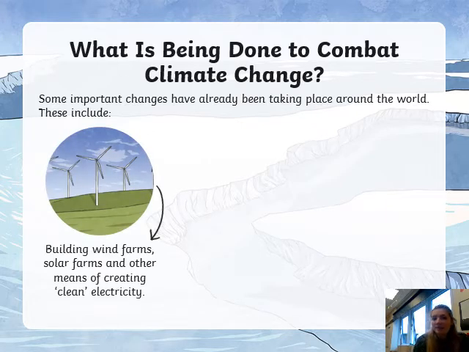So things like building more wind farms and solar farms, so that we are producing another way of creating electricity. Because obviously we're doing it naturally, the wind pushes, the wind turbine spins, and that spinning turns into electricity for us to be able to use. Now, the benefit of this is that we're not having to burn what we call fossil fuels, so we're not then releasing the gases into the air that way.